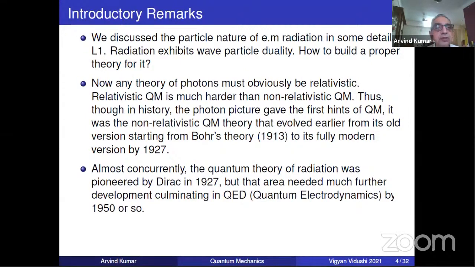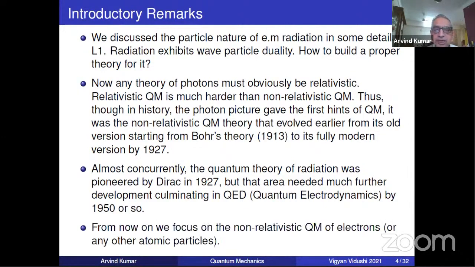So we will restrict ourselves to only the quantum theory of electrons or of any other atomic particles. Electrons have no size as far as we know, but there are other particles like neutrons, atoms, etc. If you neglect their size, then you can apply the non-relativistic quantum mechanics of electrons to those particles also. Sometimes you can ignore the size, sometimes you cannot. So in many situations, we can ignore the size.